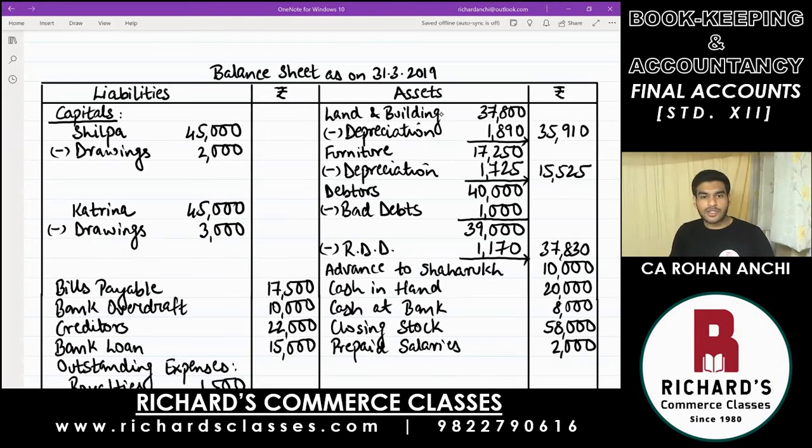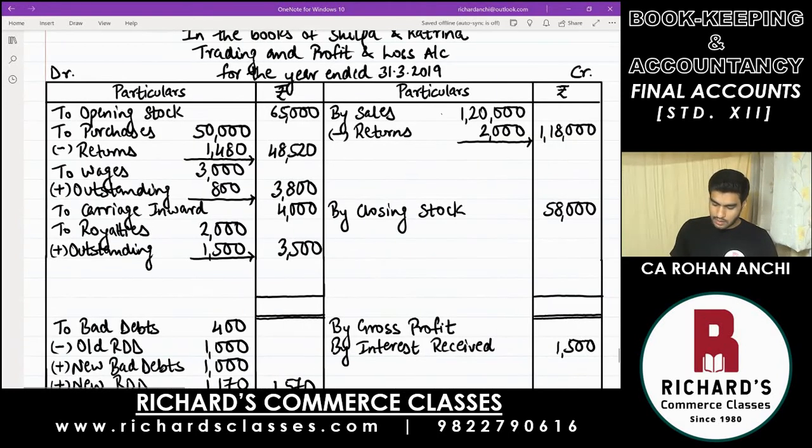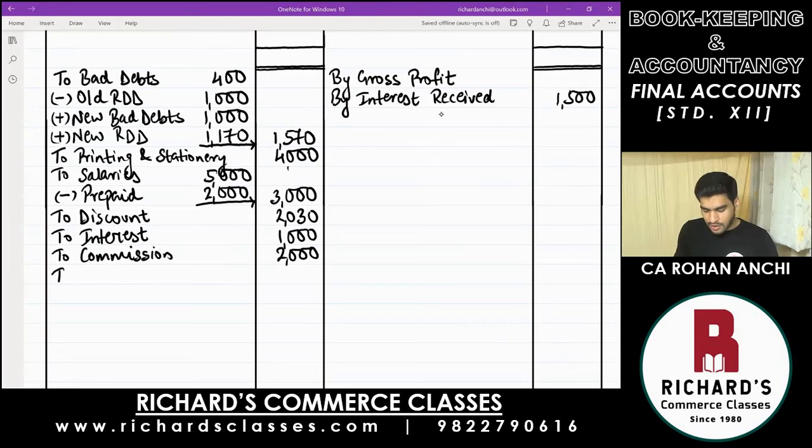Now, depreciation, both of them will go to profit and loss account. One below the other, we will write down to depreciation. In the inner column, the first one was land and building. That is 1,890.